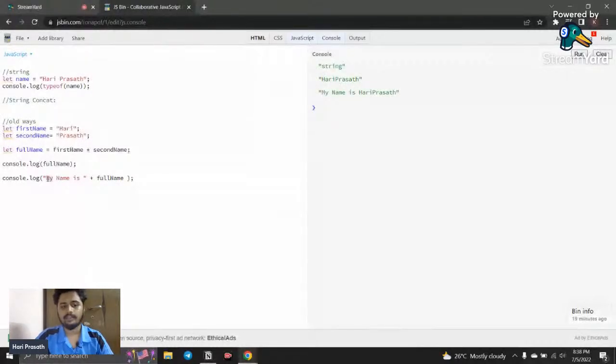If you have more sentences, you can use another thing called template literals. This is a new feature for concatenating a string. We call this template literals.